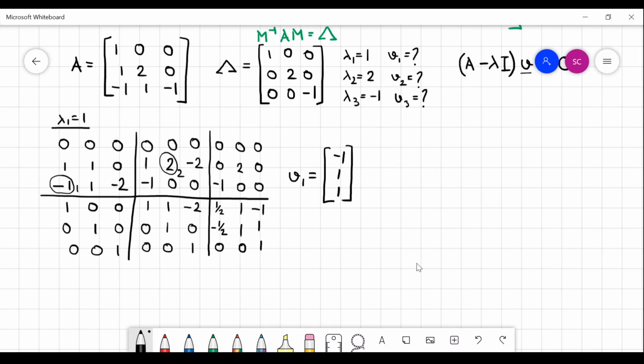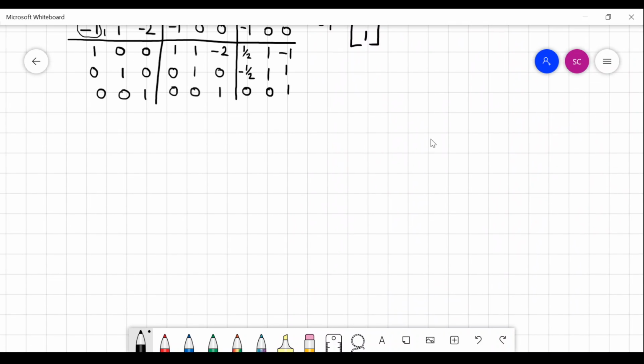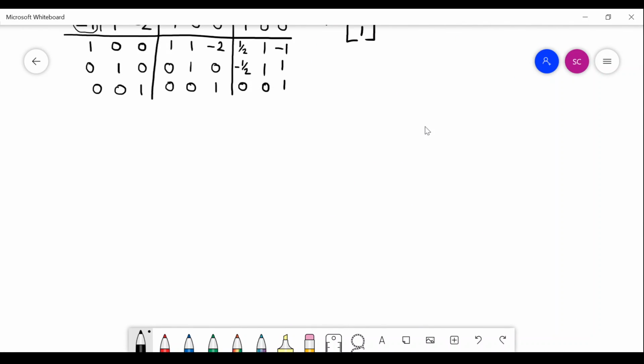So what is v2? v2 is the basis of the null space for the matrix A minus 2I. So I am going below, and you should remember what your matrix A is. Note it down on your paper and you can easily do the calculation. A minus 2I would basically be this: minus 1 minus 1 1, minus 1 0 0 1, 0 0 minus 3.